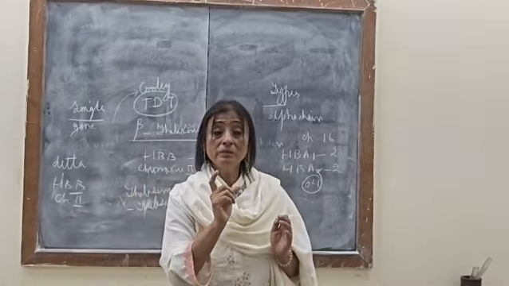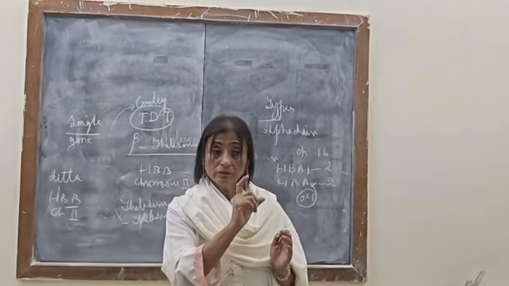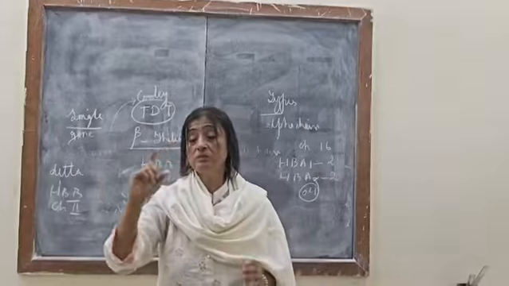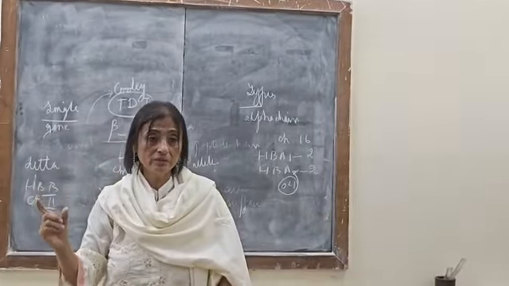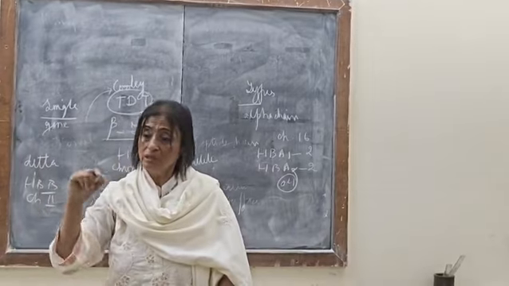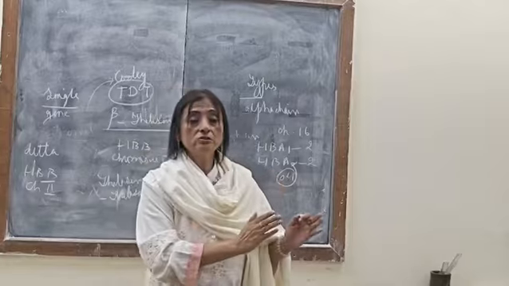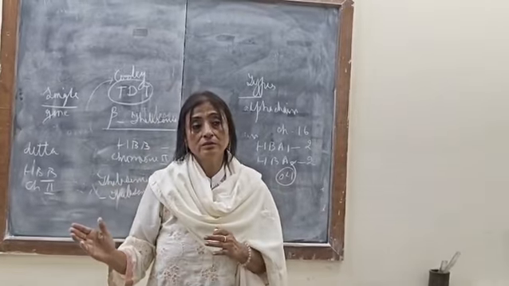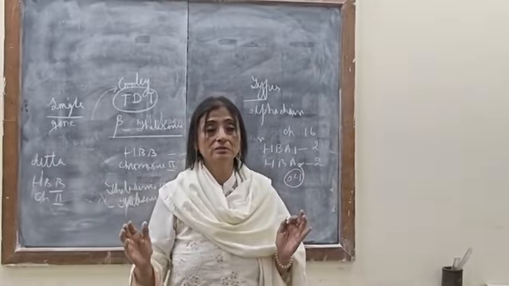Sickle cell anemia is quality: here the amino acid glutamic acid, which is present at the 6th position of the beta chain, is replaced by valine, so the RBC becomes a sickle cell. One is quantity, the other is quality. So today we finish thalassemia of class 12.